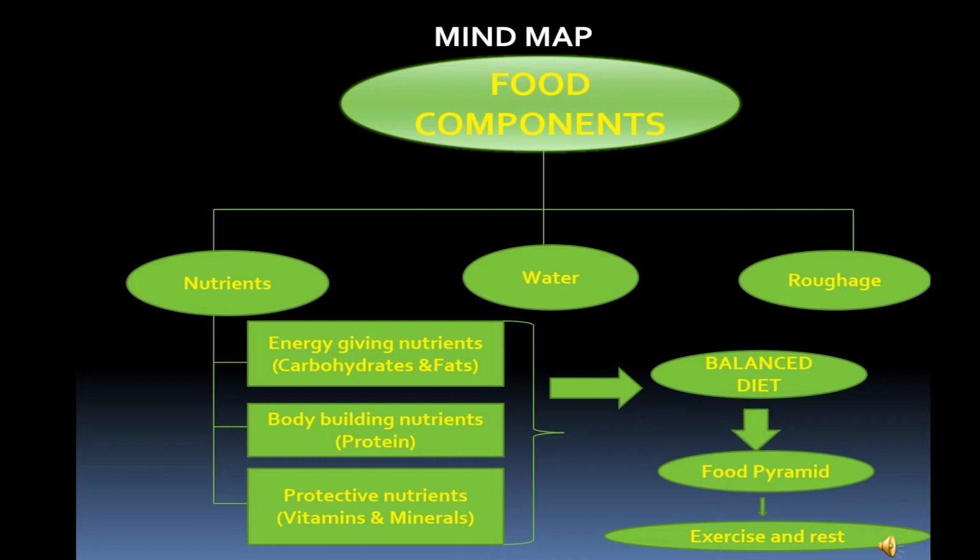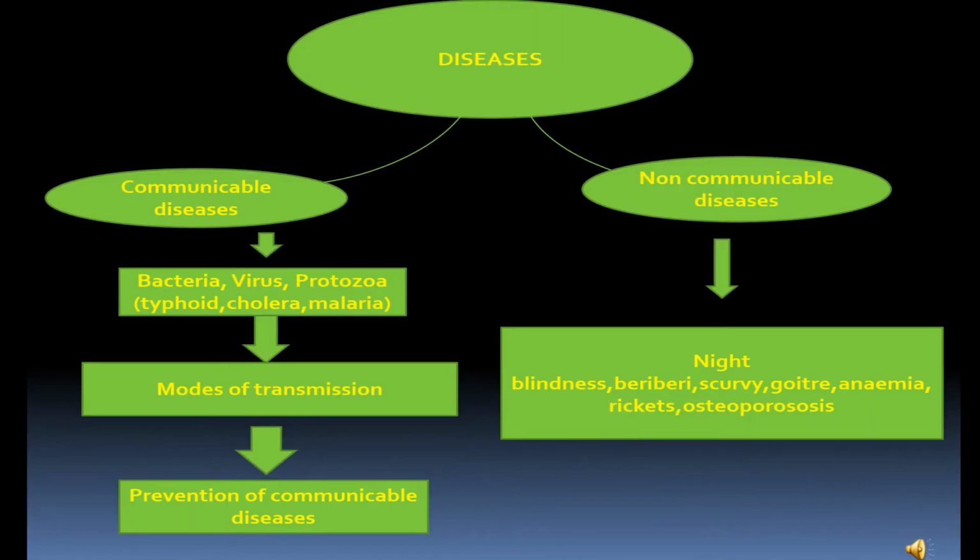Next, we have seen about diseases. Disease is a condition when the body or its parts do not function normally. Diseases can be divided into two main types: communicable or infectious diseases and non-communicable diseases or deficiency diseases. First, let's see communicable diseases. Diseases that spread from one person to another are known as communicable diseases.